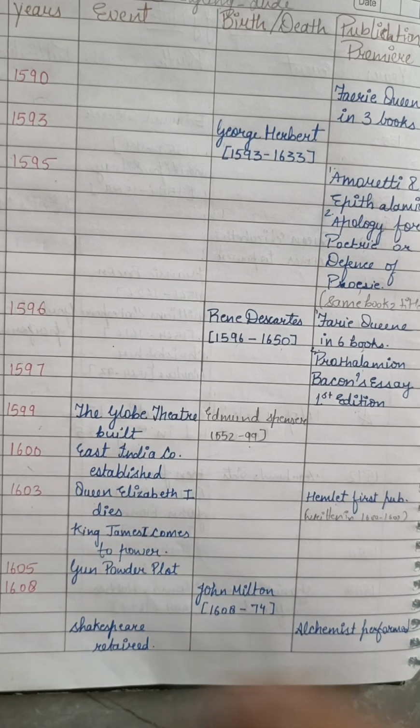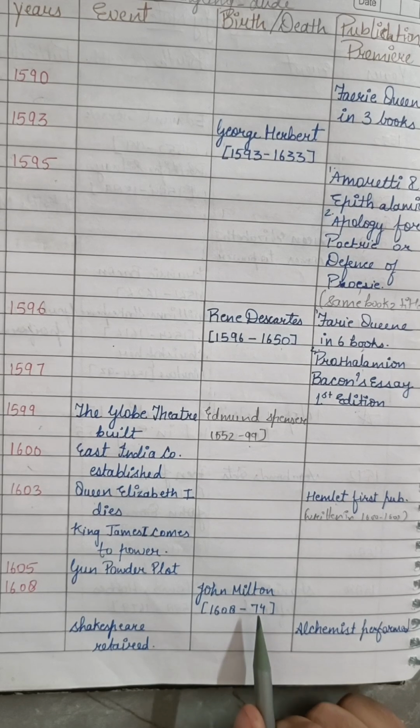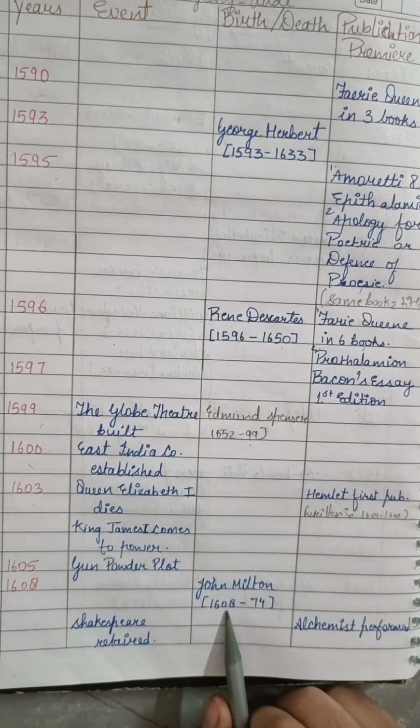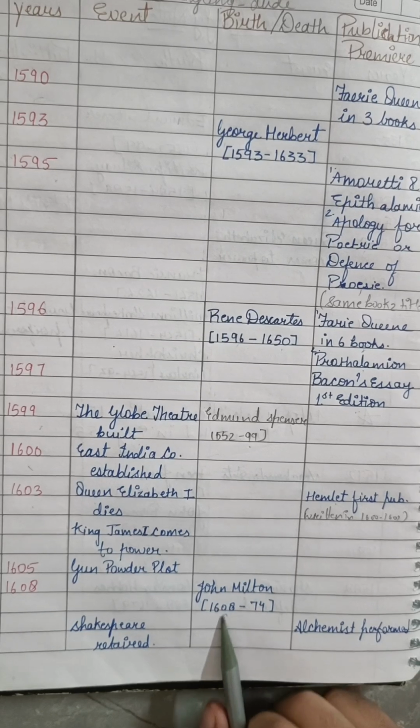All right. 1608, John Milton, metaphysical poet. 1608 to 74, John Milton.